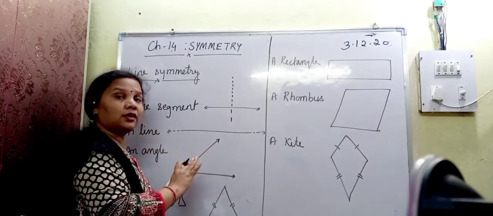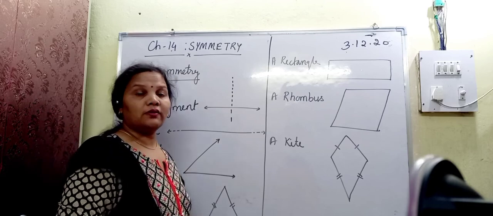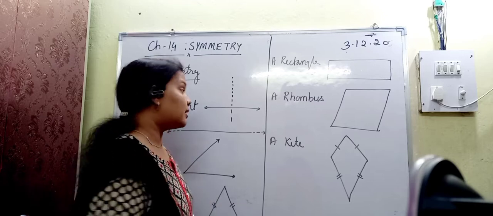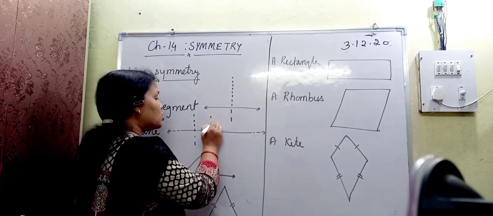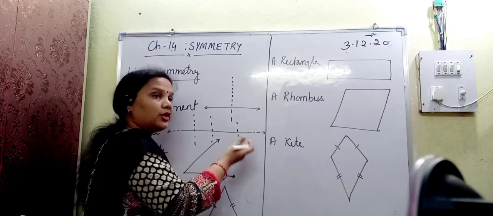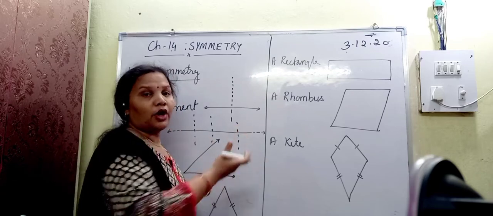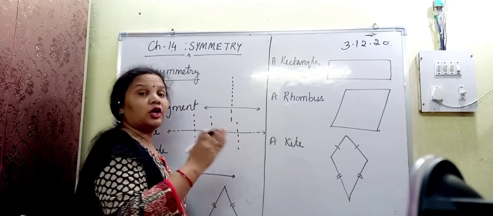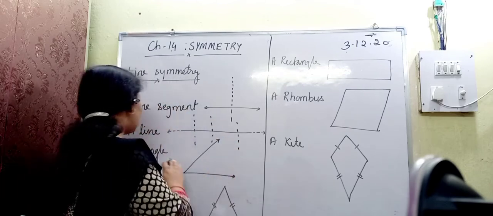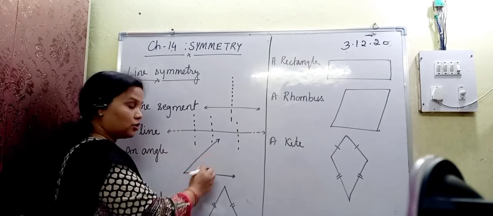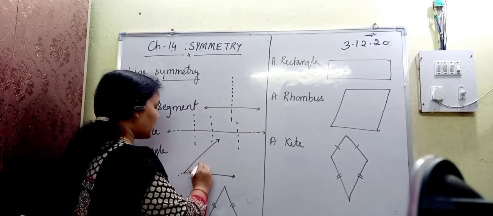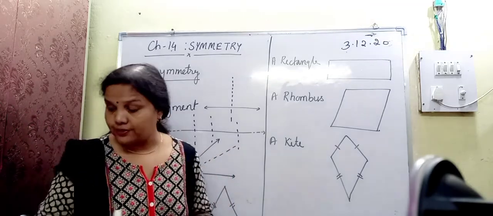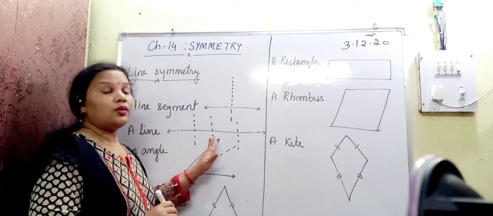Here is one other thing: what is a line? The length of a line is not fixed, it is endless, so the number of lines of symmetry is also infinite, because the length is not fixed. We can take any point as the center so that it divides it into two halves, right? Now I am taking an angle. An angle has two arms. So how many lines of symmetry for an angle? Obviously one, which divides it into two halves, right? So for an angle, one line of symmetry.